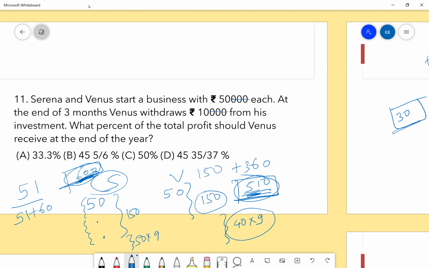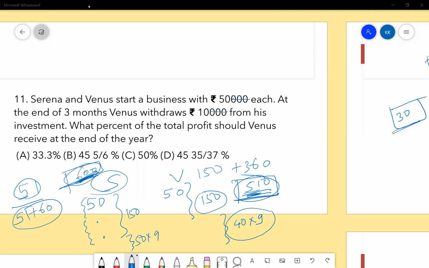Or else we can consider it like this. Now we got it as 60:51. How I considered it is I took 111 as the profit, so 51 parts of 111 should go to Venus. Yes, that's what I'm doing. You are indirectly doing the same method, just explaining it differently. It's completely fine. Arriving at the conclusion through any method is totally fine.